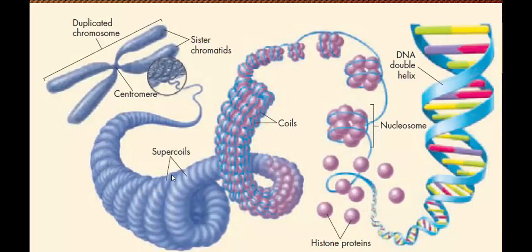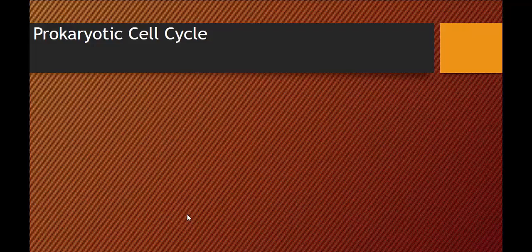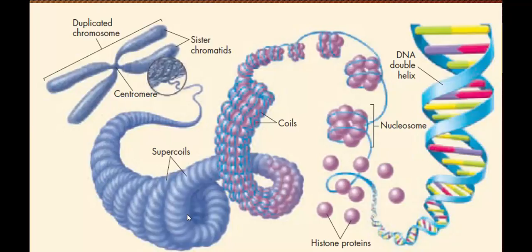All right, if you unwind this a little bit, you'll see the supercoils. Kind of looks like a telephone cord here. It's wound very tight together, and when you unwind it a little more, you'll just see coils, and you see these little bead-like structures here that are wound tightly together.